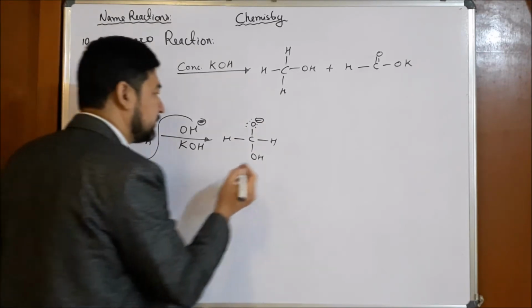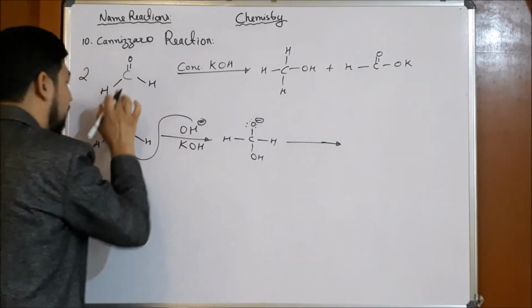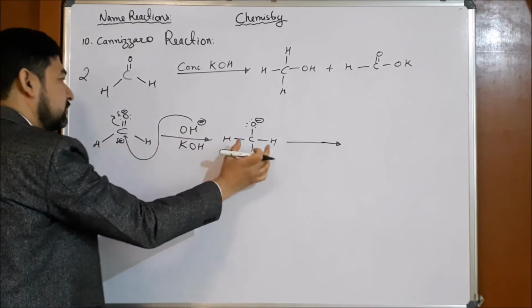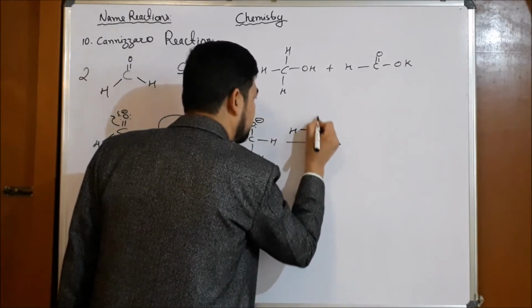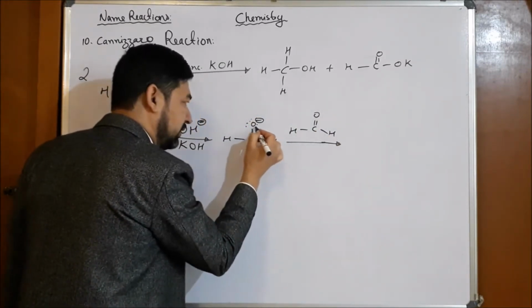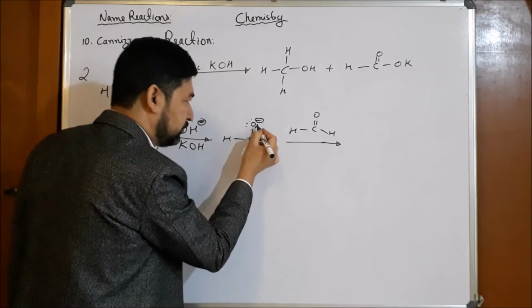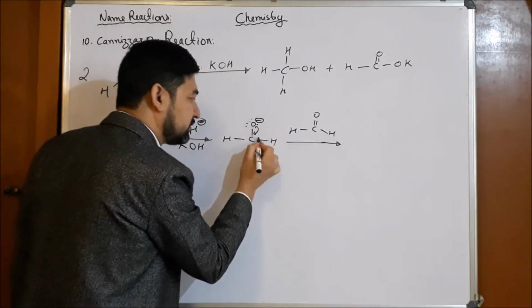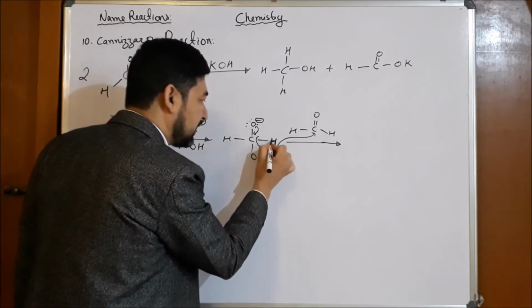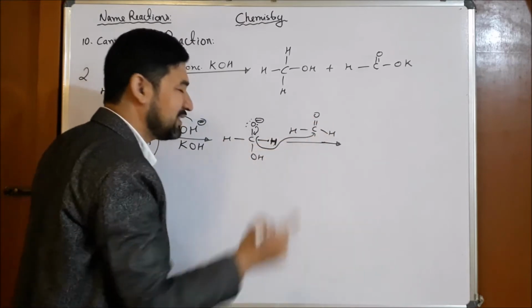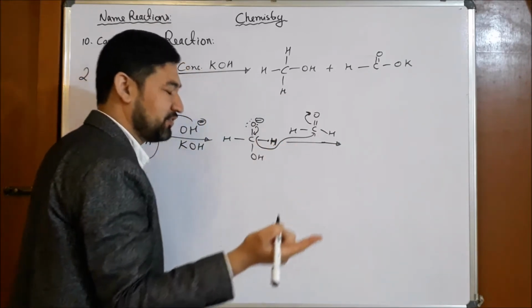Now the next thing is that we have another molecule. Since we are using two molecules, one molecule is converted into this oxide ion. Then the other molecule we have is this C double bond O, H. Now one of the electron pairs comes here and a bond forms, and this hydrogen comes out. This is not a proton; it is hydrogen with its electrons, and it will come out as H negative. It will attack here and the double bond will go up. So we call it hydride shift.